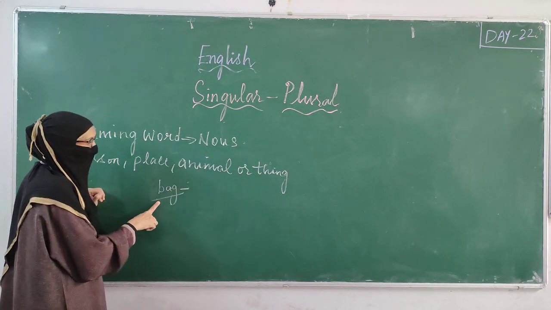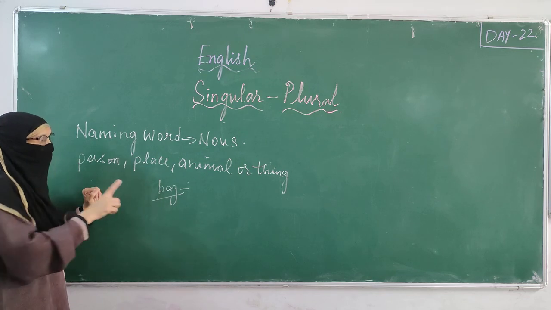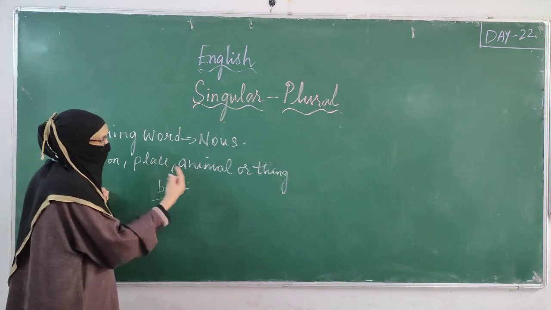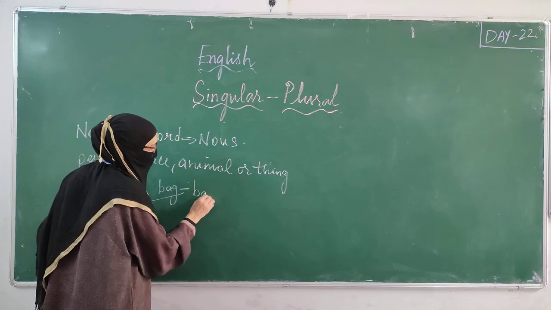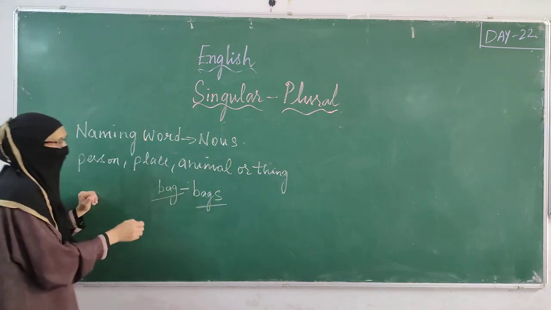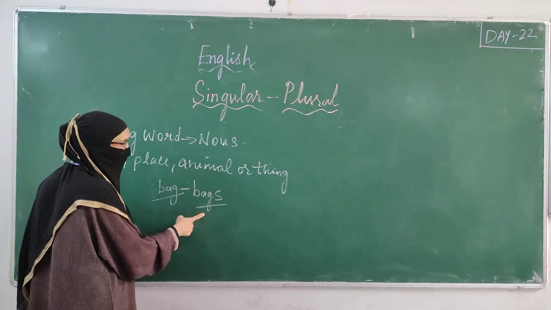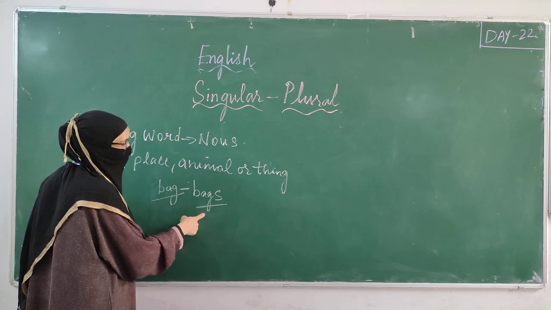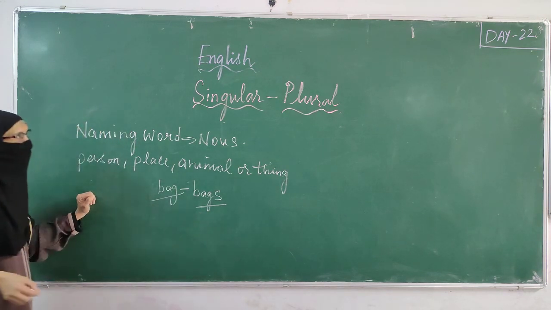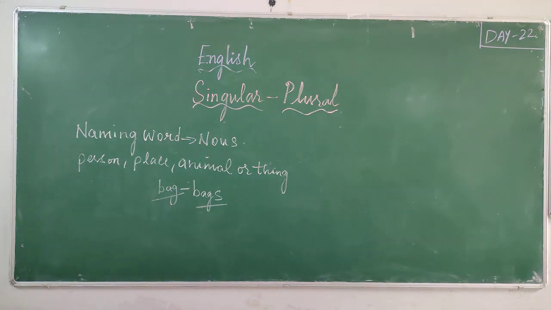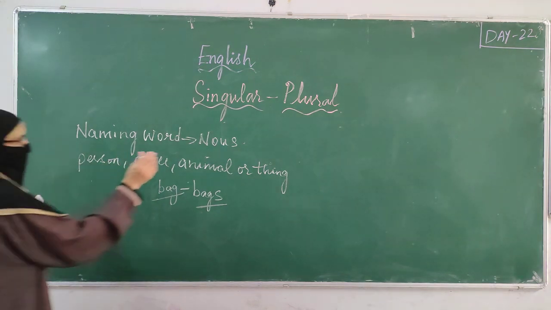Now I have said bag. Bag is one bag, so it is a singular noun. When I am talking about bags, more than one: bag is one, singular; bags is more than one. That is bags, I am talking about more than one. It becomes plural. So today in our topic, we are going to study singular and plural.